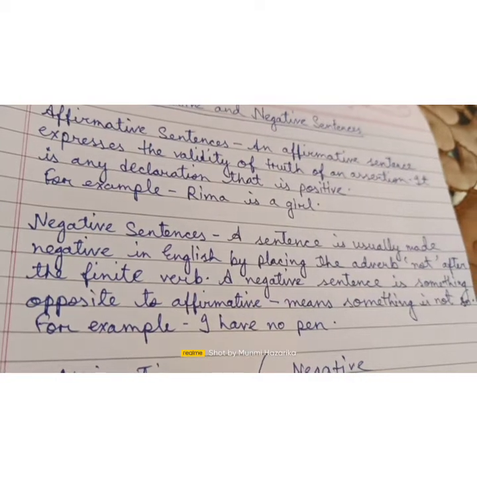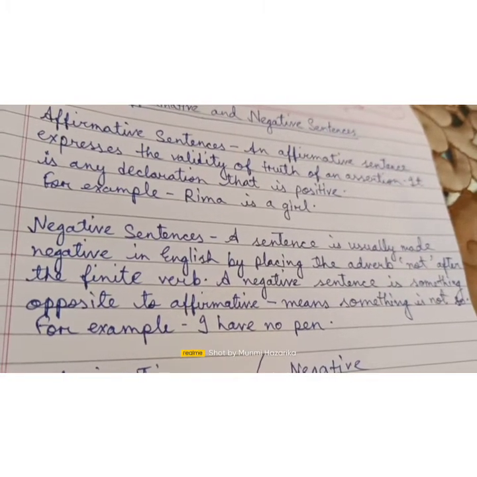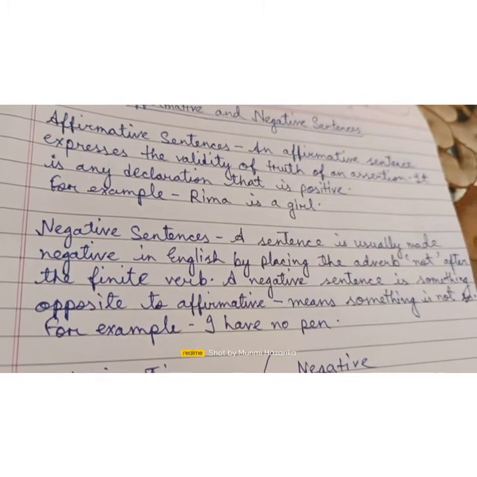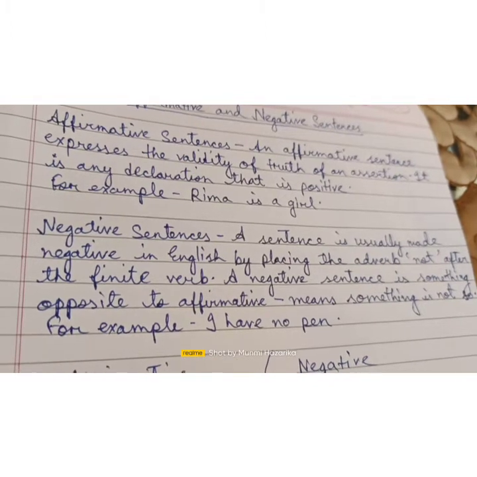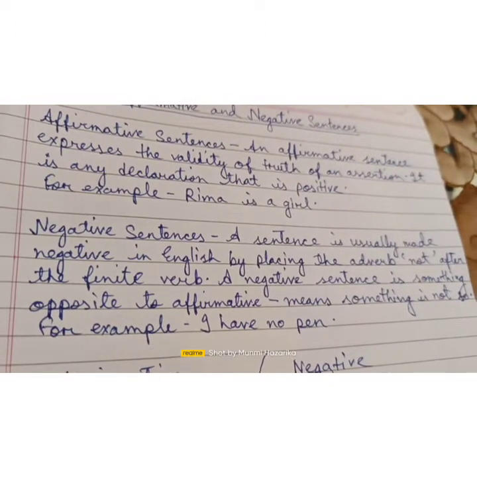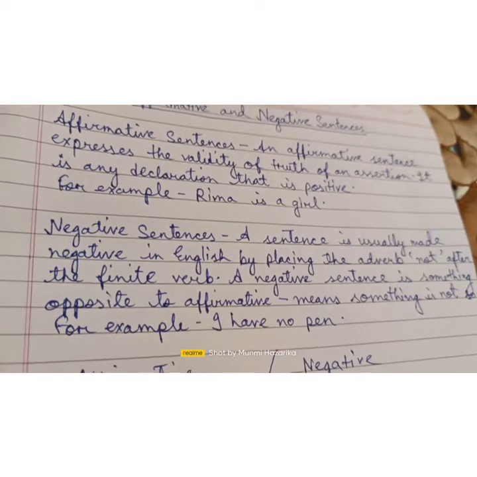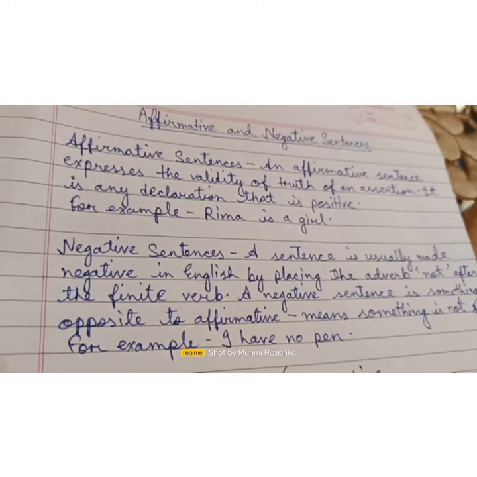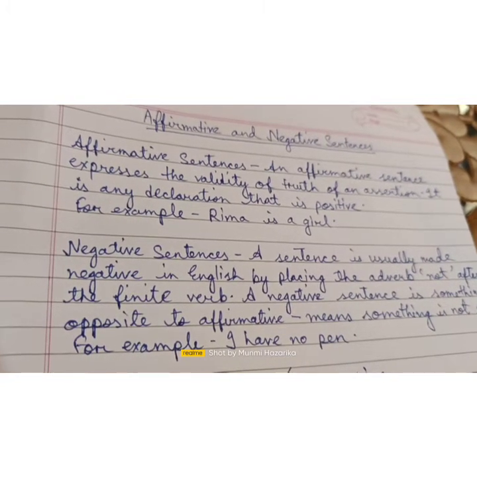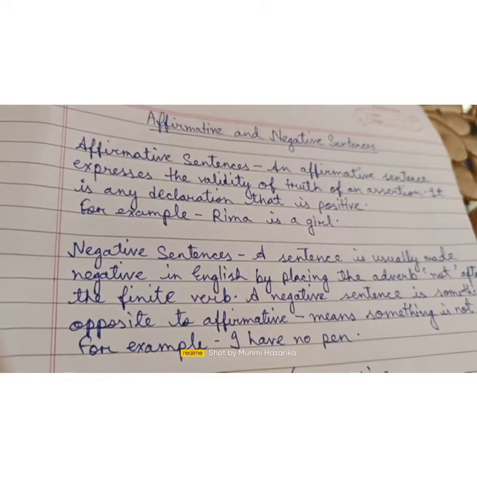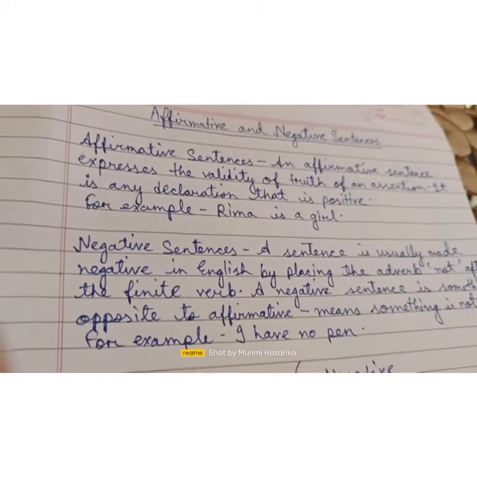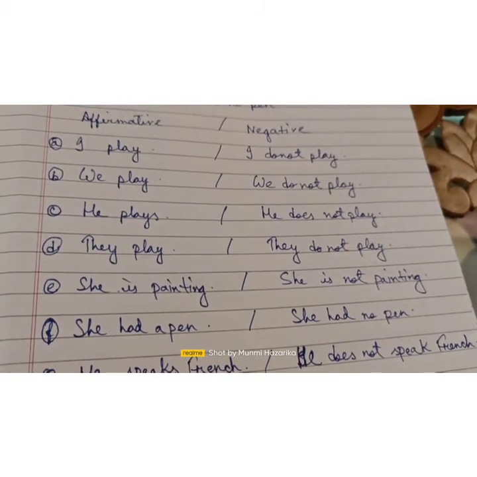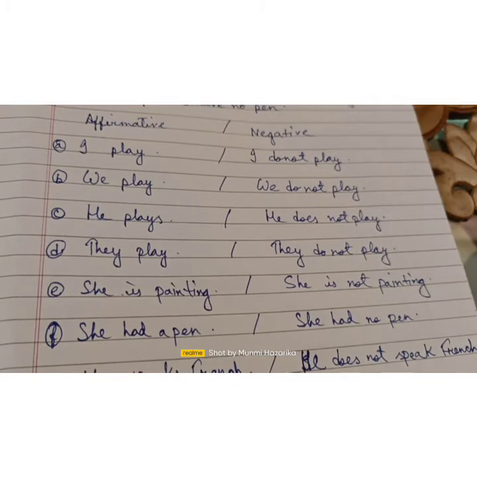It means we must use no or not in a negative sentence as it refers to the negativity, which means something is not so. While an affirmative sentence always refers to the positivity of a particular sentence. Now I am just giving you some examples of affirmative and negative sentences.